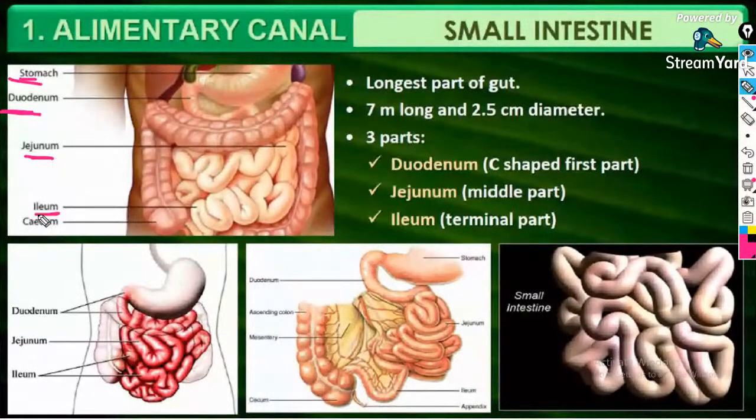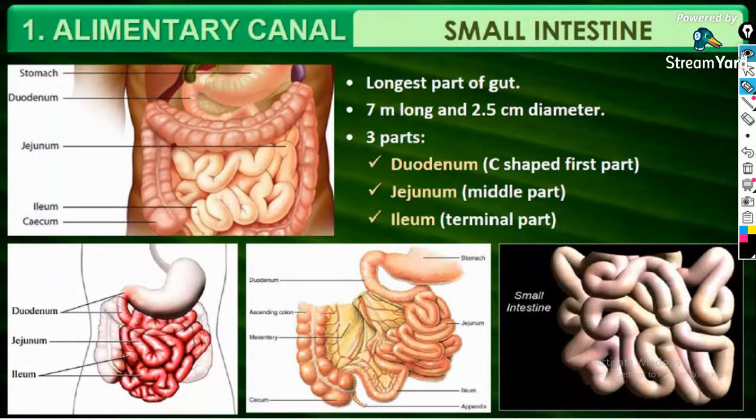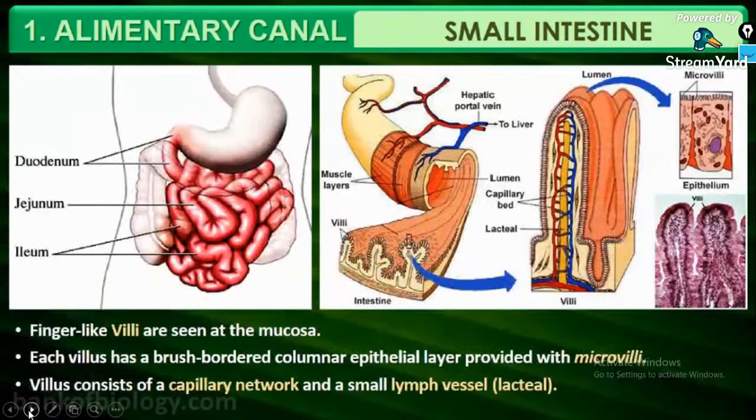Look guys, this C-shaped structure is the duodenum. I hope you can see it. Yes, this C-shaped structure you can call the duodenum, which is followed by the jejunum. The duodenum gets attached to form the middle part, and that middle part you will call the jejunum, and the jejunum will be followed by the anterior curved portion known as the ileum. Fine, perfect. Different styles of diagrams are shown on the screen.